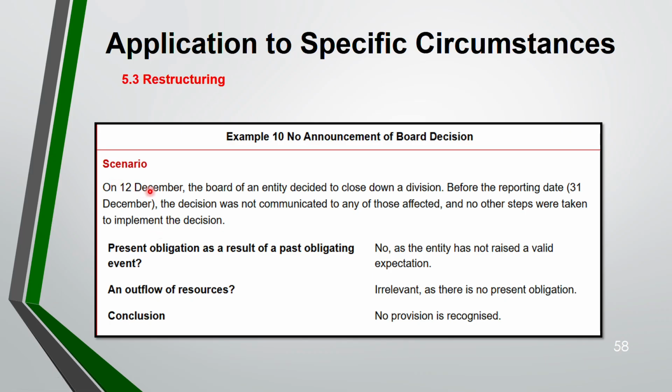So on 12th December, the board had decided that they will close down a division before the reporting date, 31st December. The decision was not communicated to those affected. No other steps were taken to implement the decision also. So in this case, it's very clear cut. Present obligation, no, because they did not tell the relevant party. Outflow of resource, irrelevant because there is no present obligation. So conclusion, no provision. Very simple.